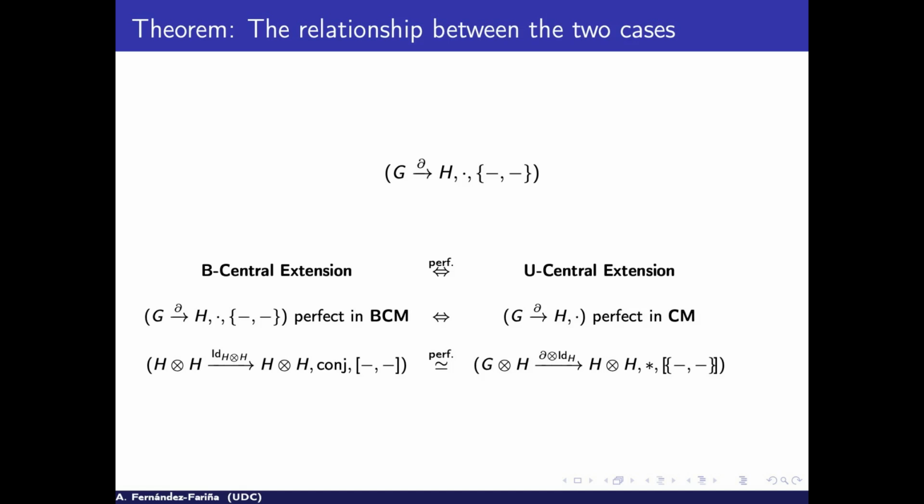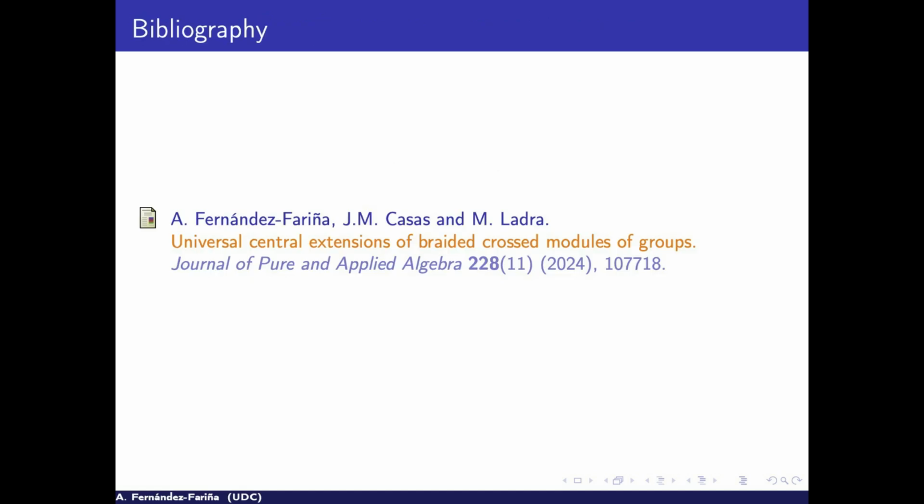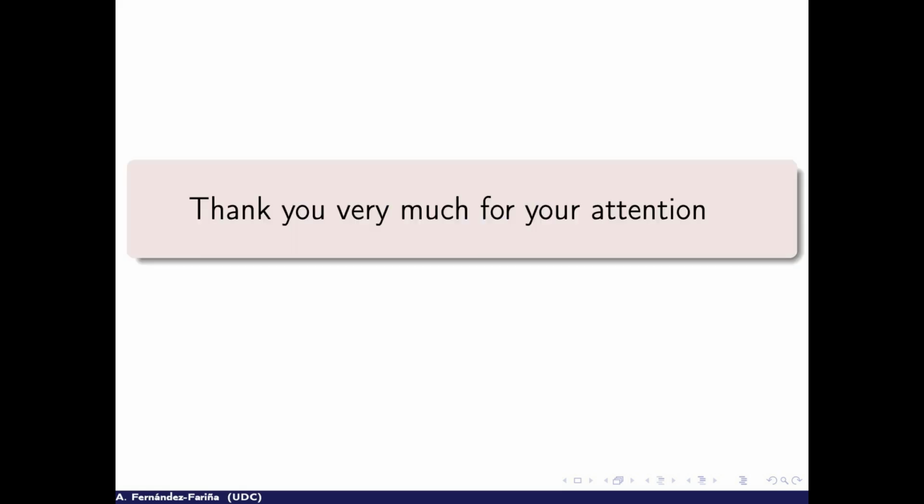In fact, not only are they the same, but the idea of central extension and U-central extension is also the same in this particular case of being perfect. And to end, if we have a universal construction with the same idea, then they are naturally isomorphic. So when it is perfect, what exists in the extension coincides with the one given by Norrie, with a natural isomorphism. So all of this is already published in a recent article, and thank you very much for your attention.